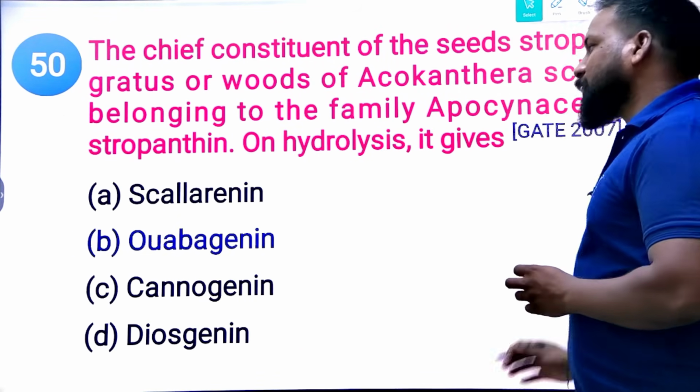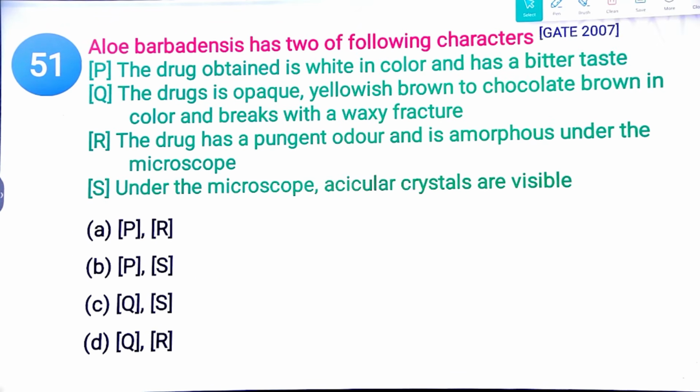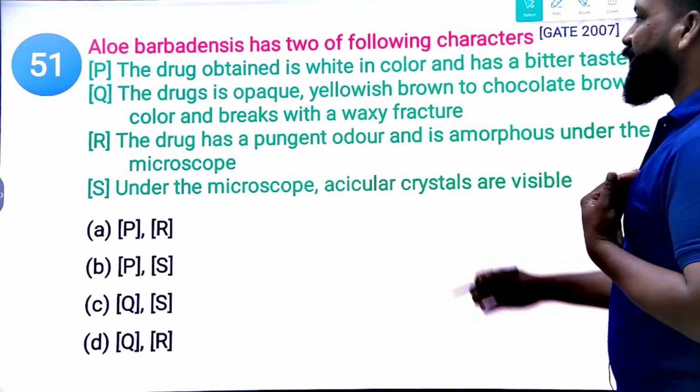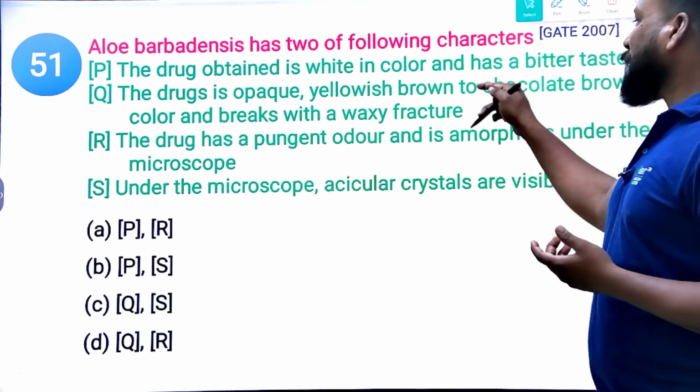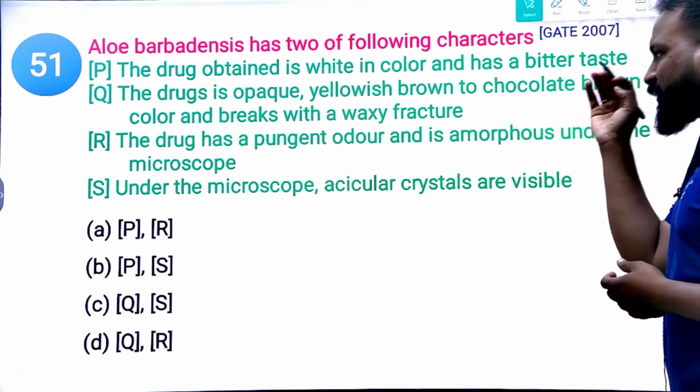Yes. Next. Aloe has the following characteristics. One is the drug obtained is white in color and has a bitter taste. The other is the drug is opaque and yellowish brown to chocolate brown in color and breaks down with a waxy fracture.